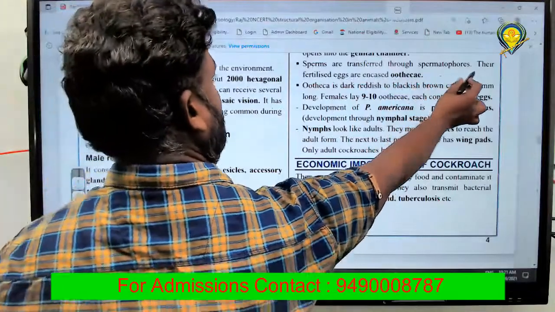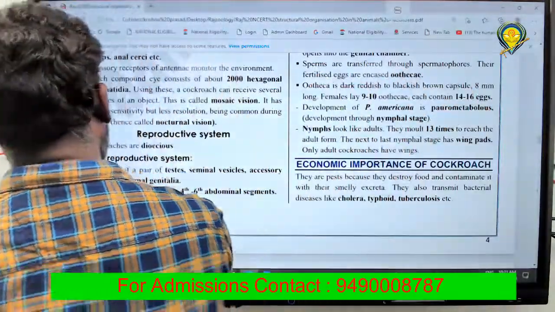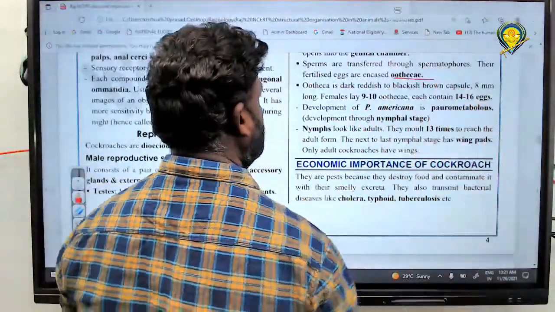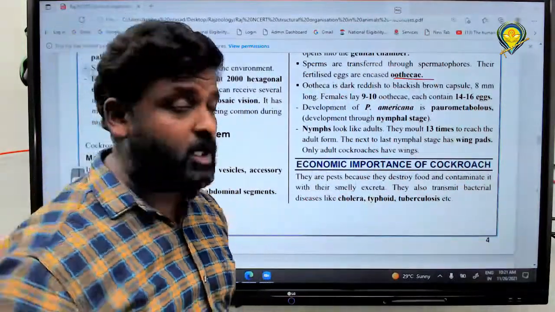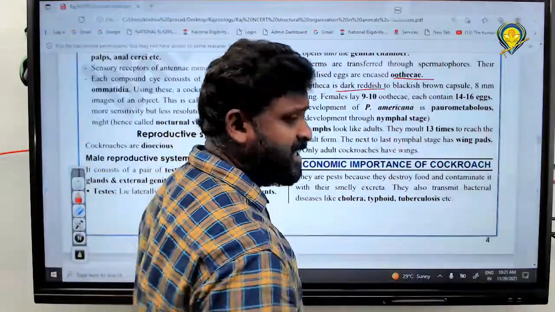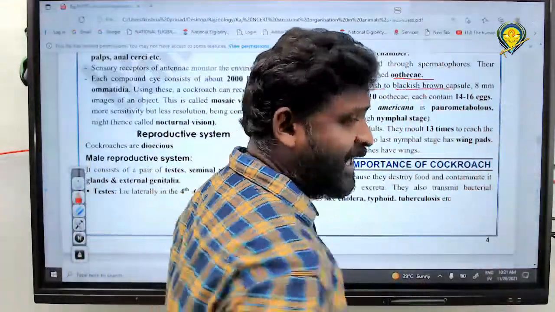Fertilized eggs are encased by what structure? The ootheca, right? And the next one: the ootheca is dark reddish. What is the color? It's a dark reddish and blackish brown capsule.